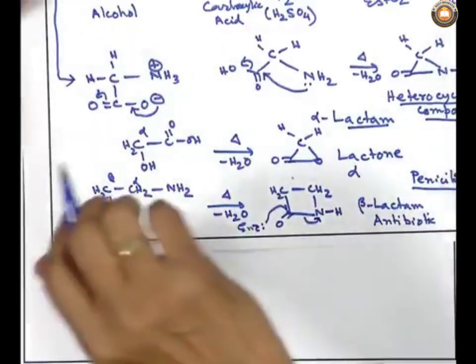So, starting from simple carbon nitrogen compound, we are going to the antibiotics. That means, I should say the beta lactamase, monobactam, all these interesting features are coming from simple carbon nitrogen compound, and one of the important fields of carbon nitrogen compounds, or the importance of carbon nitrogen compound, is in the antibiotic.